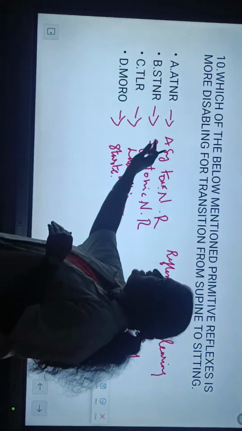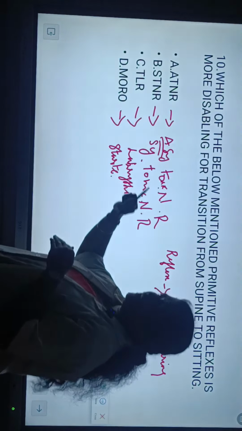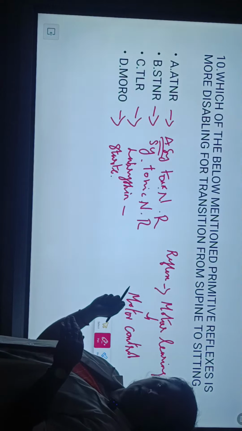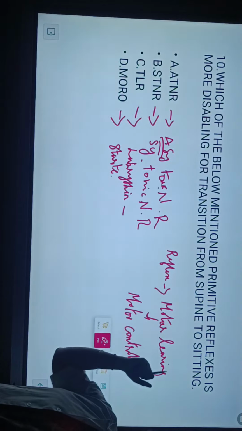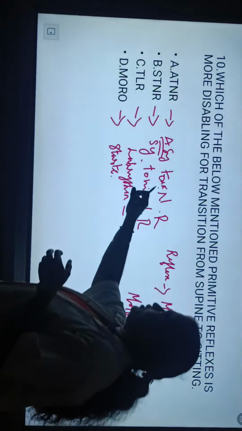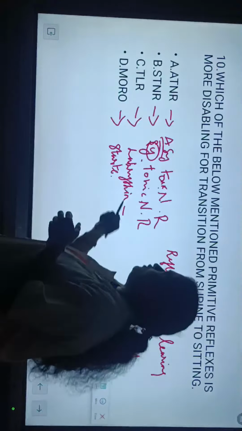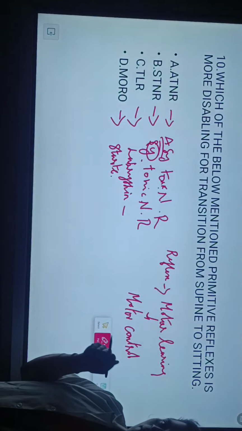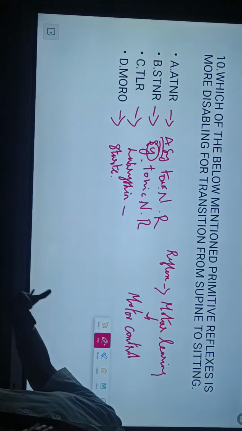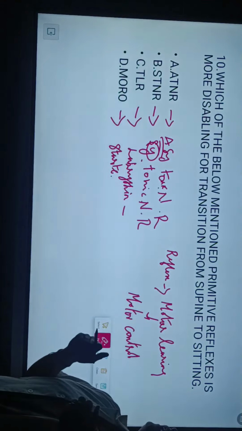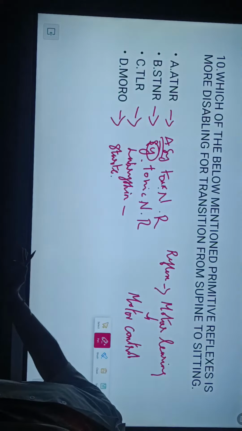Okay, so what is the asymmetry? Everyone knows what asymmetry means. Now if the baby's head is turned to the left side, the turned side goes into extension and the opposite side, the right side, will be in flexion. So that is the asymmetrical tonic neck reflex. Symmetrical means we have similar. If the baby flexes the neck, the upper limbs go into flexion and the lower limbs into extension. If the head is extended, the upper limb is extended and the lower limb is flexed.